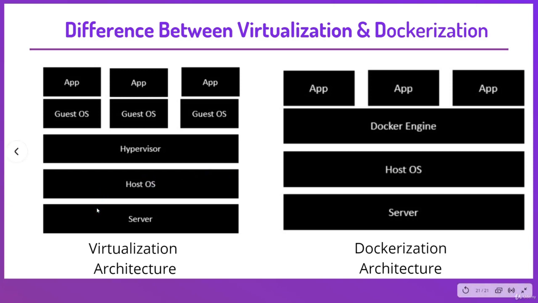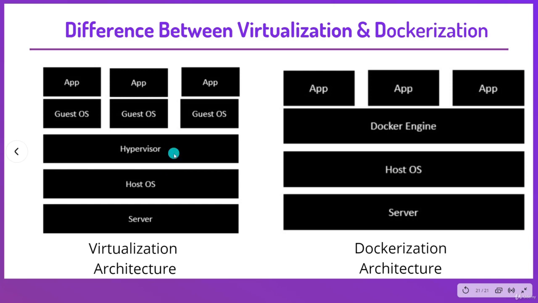They have a server, the physical server, that is used to host multiple virtual machines. Then the host OS is the base machine such as Linux or Windows. On top of the host machine they have a hypervisor. The hypervisor is either VMware or Windows Hyper-V, that is used to host virtual machines.